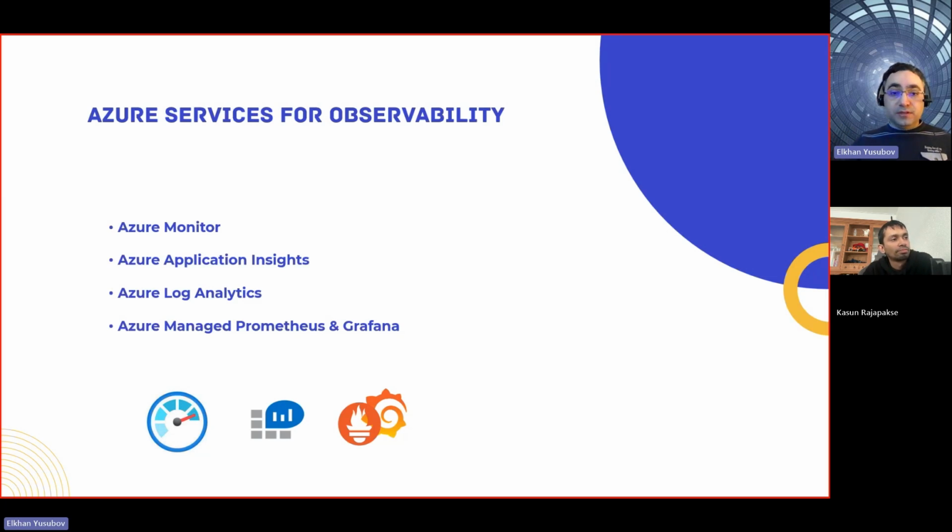Next, here we have Azure Log Analytics. Think about it more as a place where your logs, traces, and metrics get gathered. When we speak about Azure Log Analytics, we speak about the Azure Log Analytics Workspace. That's the instance that you create in order to be able to collect them.